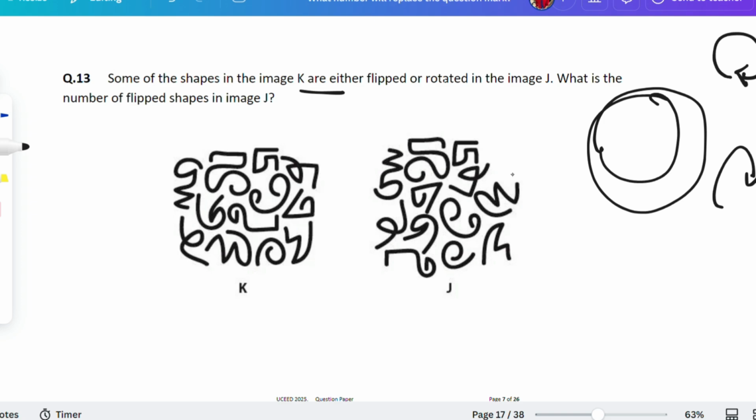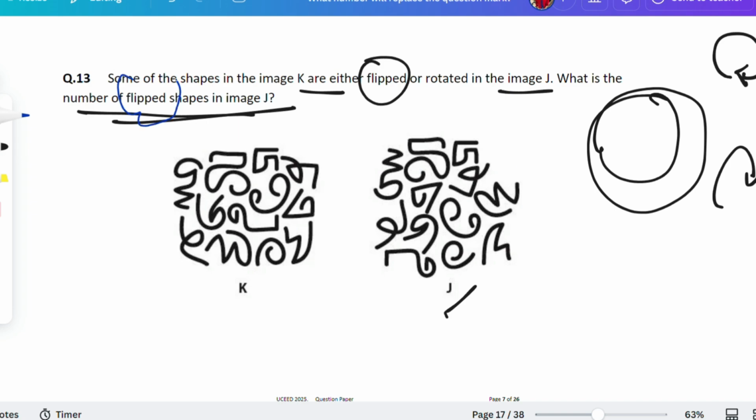Now see, in the image J, the shapes might be flipped or they might be rotated. Flipped means flipped. Rotated means rotated, and they are there in image J. Okay, what is the number of flipped shapes? That's why I'm focusing on the flipped, because they're just asking about the flipped one. Okay, if you'll see the first one, if this will be revolved like this one anti-clockwise, it would be here. We have to focus everything with the end.